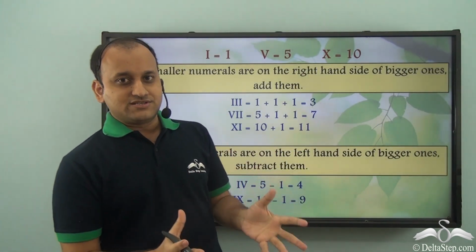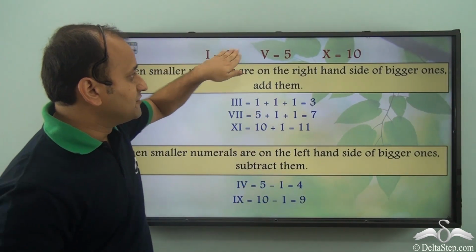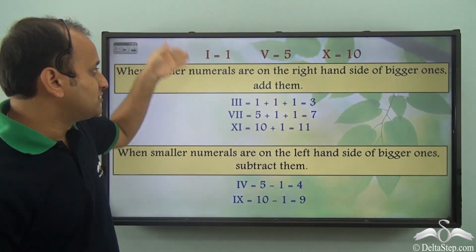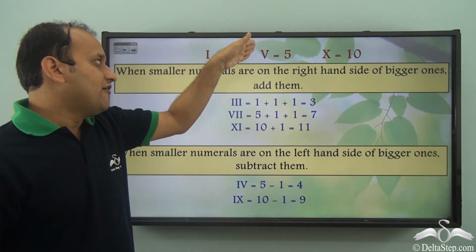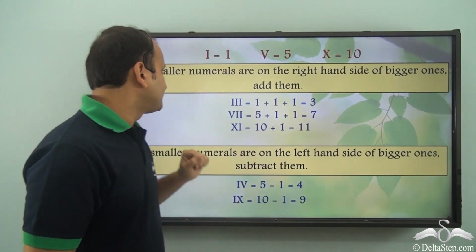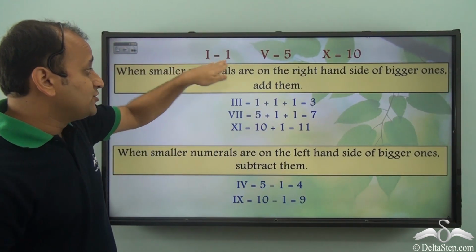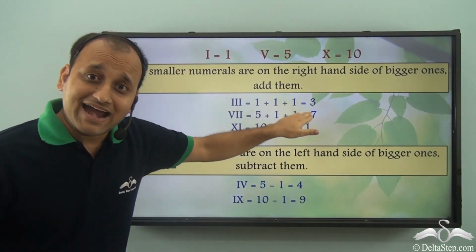So what are the rules which we saw here? Well, first of all, we know that first 3 symbols in Roman numerals are I, V and X. I represents 1, V represents 5 and X represents 10. Also, when smaller numerals are on the right hand side of bigger ones, add them.